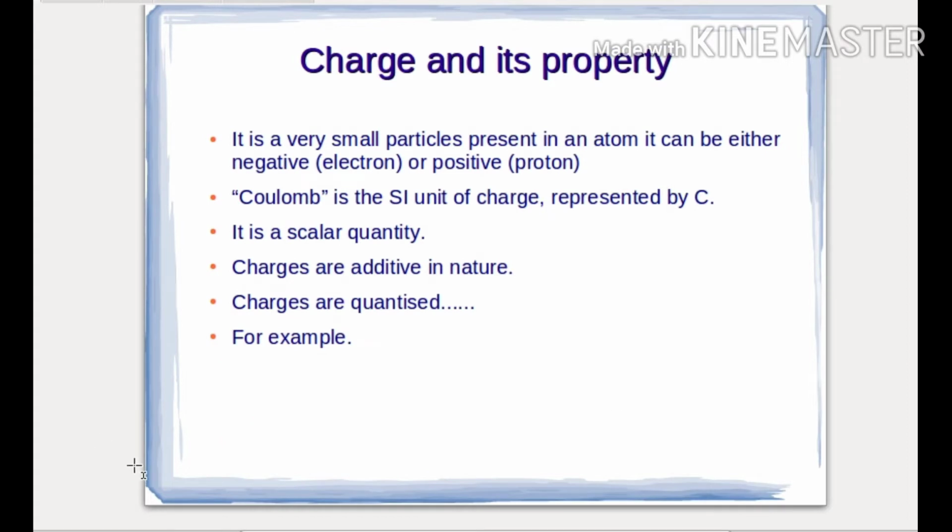Now we have discussed charge, meaning the free electron, and electron is what? Electron is a charge. So let us discuss charge and some of its properties. What is charge? It is a very small particle present in an atom. It can be either negative, meaning electron, or positive, meaning proton. You know about it, positive charge is present in the nucleus, outside the nucleus electrons are revolving around the nucleus.